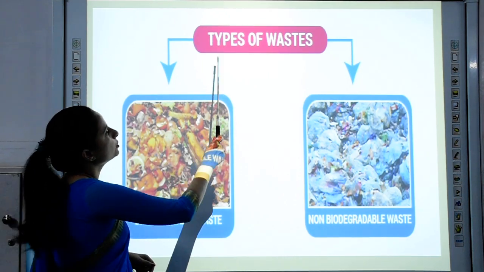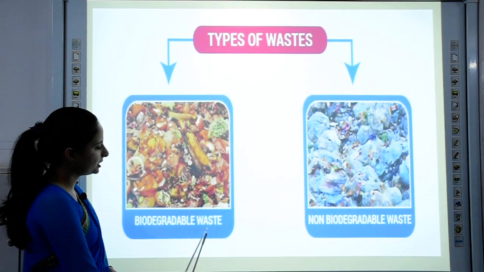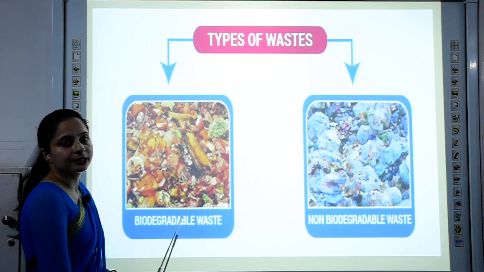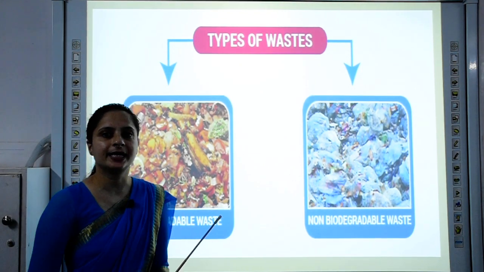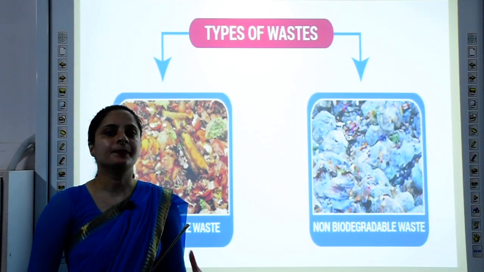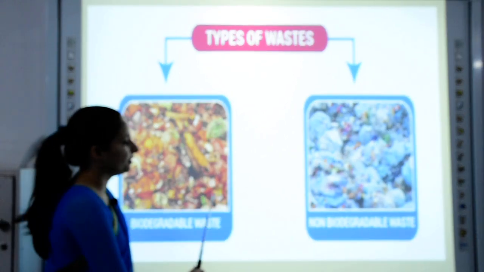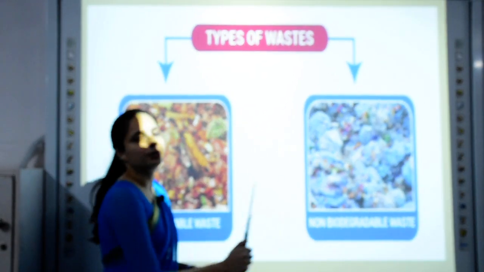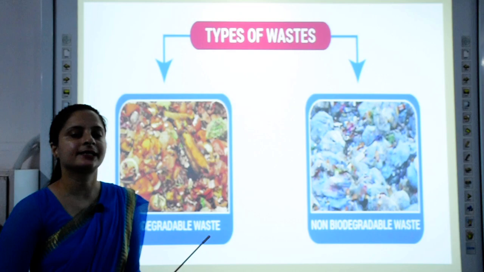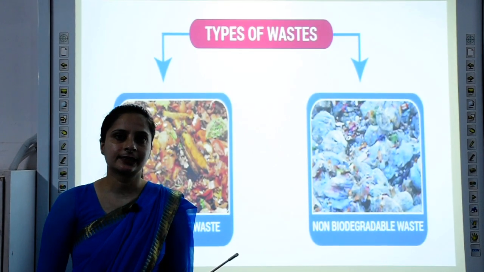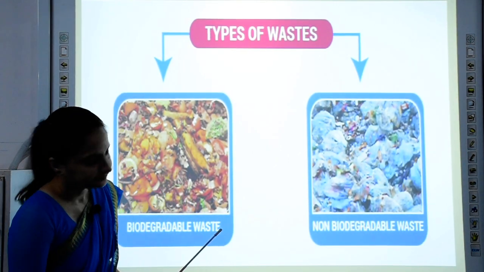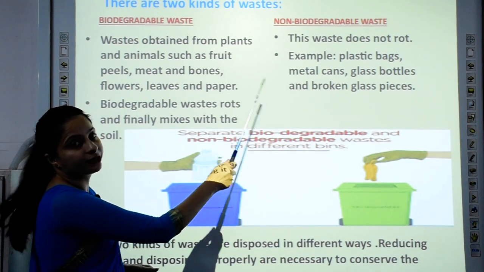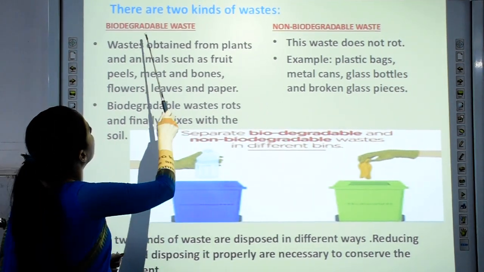Now we have two types of waste: biodegradable waste, which consists of vegetable or fruit peels, flowers, leaves, meat, bones, etc. Whereas non-biodegradable waste consists of your plastic bottles, metal cans, etc. Now we will see the difference between the two kinds of waste.